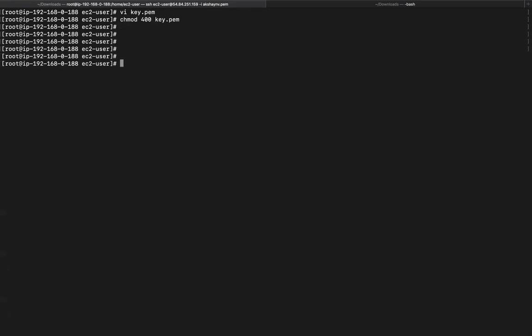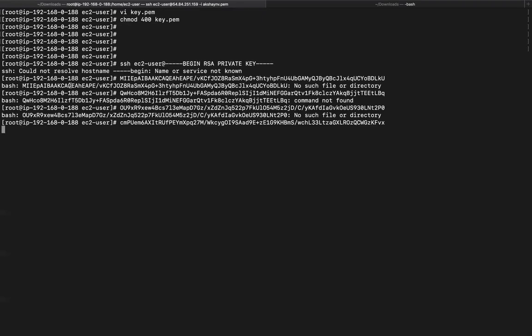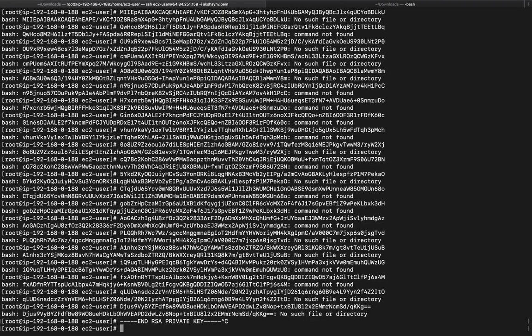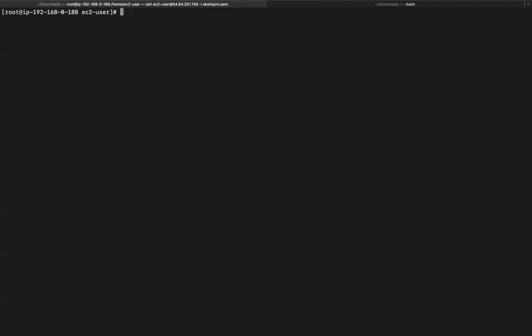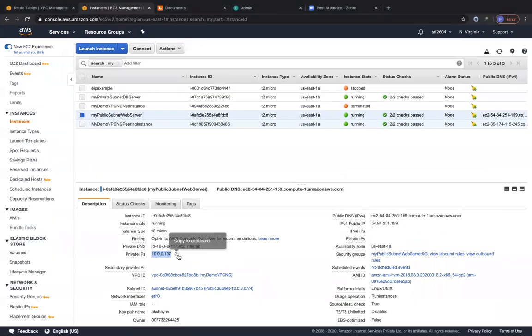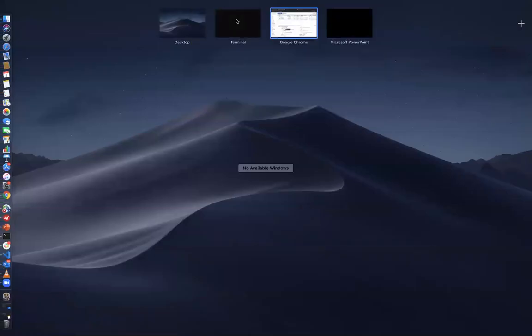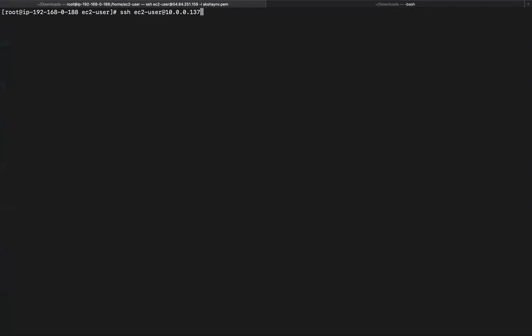So once you have modified this, let's go ahead and try to do a reverse connection from this instance, right? Let's do a reverse connection, EC2-user, from the 192 network to the 10 network. So, oops, very sorry. Let's clear the screen. Forgot that I had that copied. So let's do SSH EC2-user at, let me go back and copy the private IP of the 10 network instance, right? So let me paste that over here. And let's do -i key.pem.